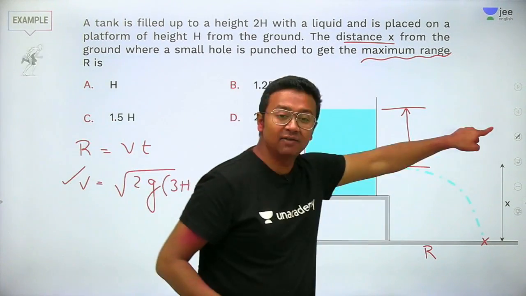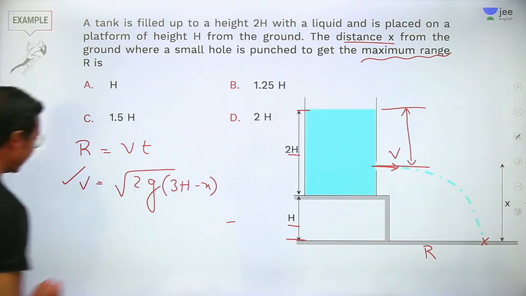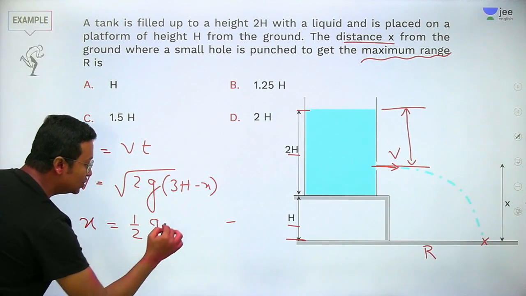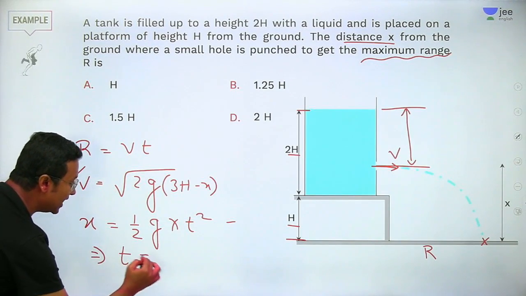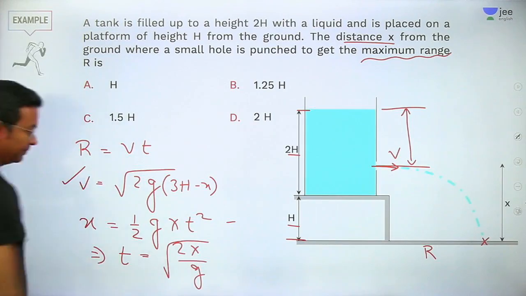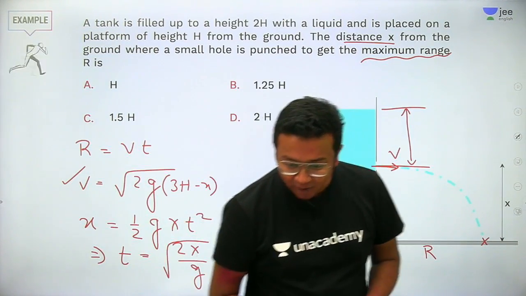Now in order to cover this height x, we will take the kinematic equation x is equal to half into g into t square. So I will get the value of t as equal to root of twice x upon g, isn't it? Simple calculation. Right? Now, what do I have here?